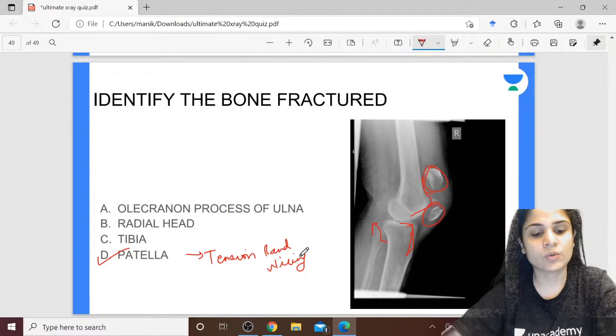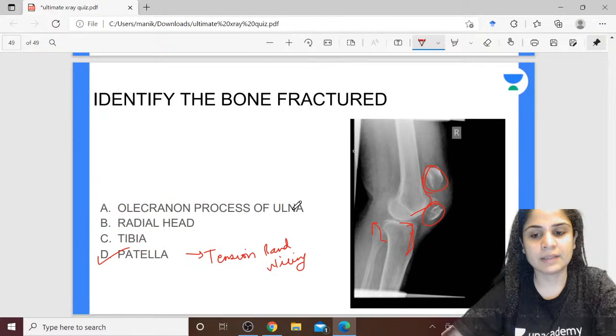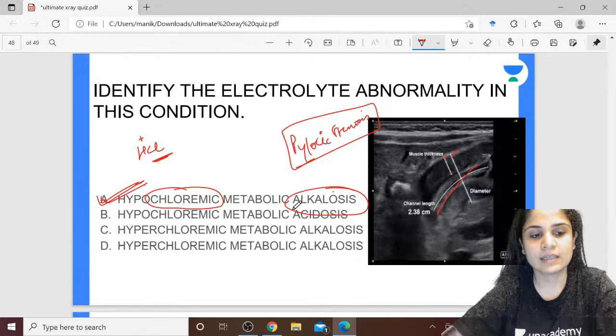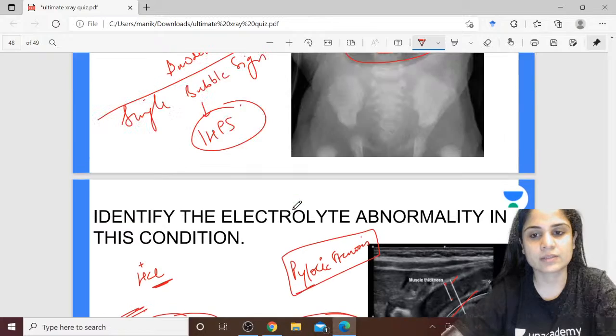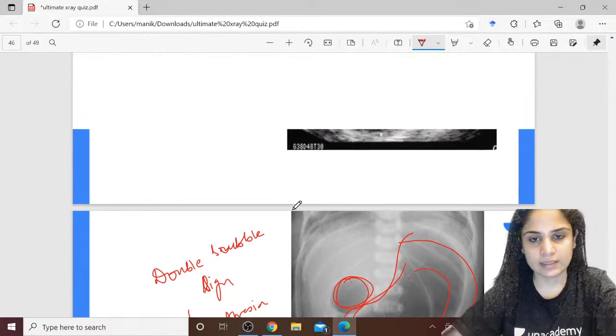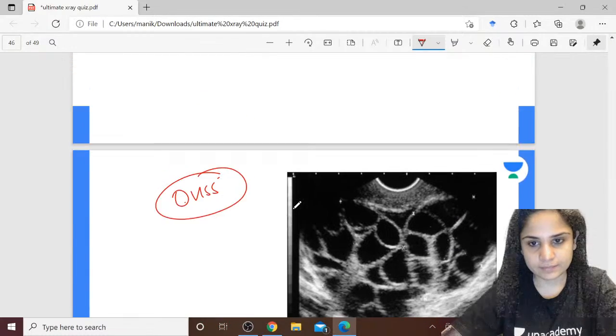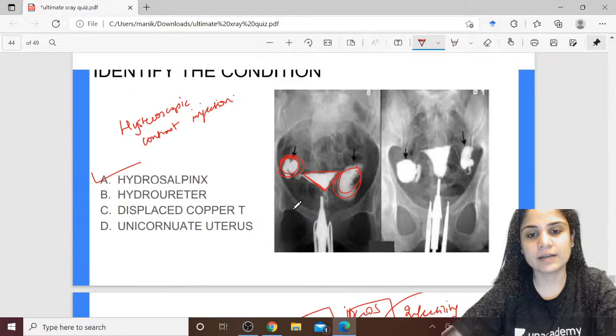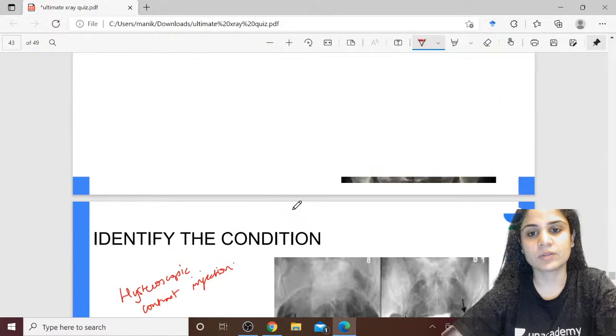Next YouTube class, hopefully tomorrow morning, we can do it for olecranon process of ulna. Okay, yeah. Alright, so quickly just recapping the images we have done till now. So this is fracture of the patella, this is idiopathic hypertrophic pyloric stenosis, this is a picture of duodenal atresia, double bubble sign, then OHSS and PCOS, and we have hydrosalpinx by hysterosalpingography.